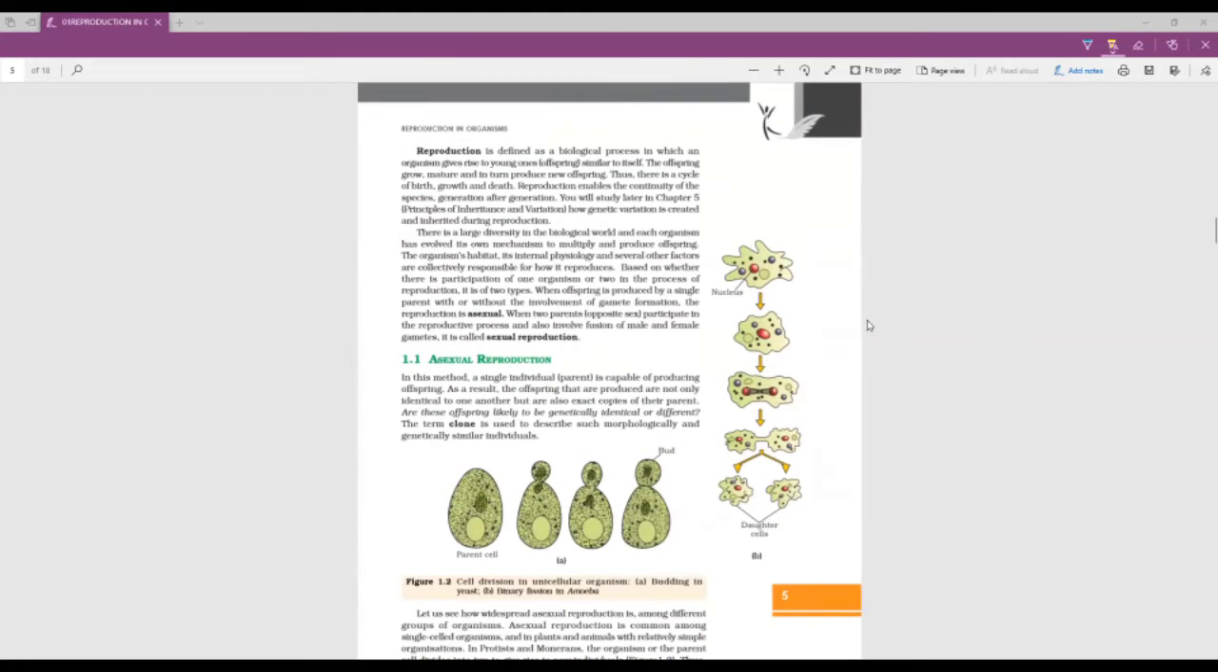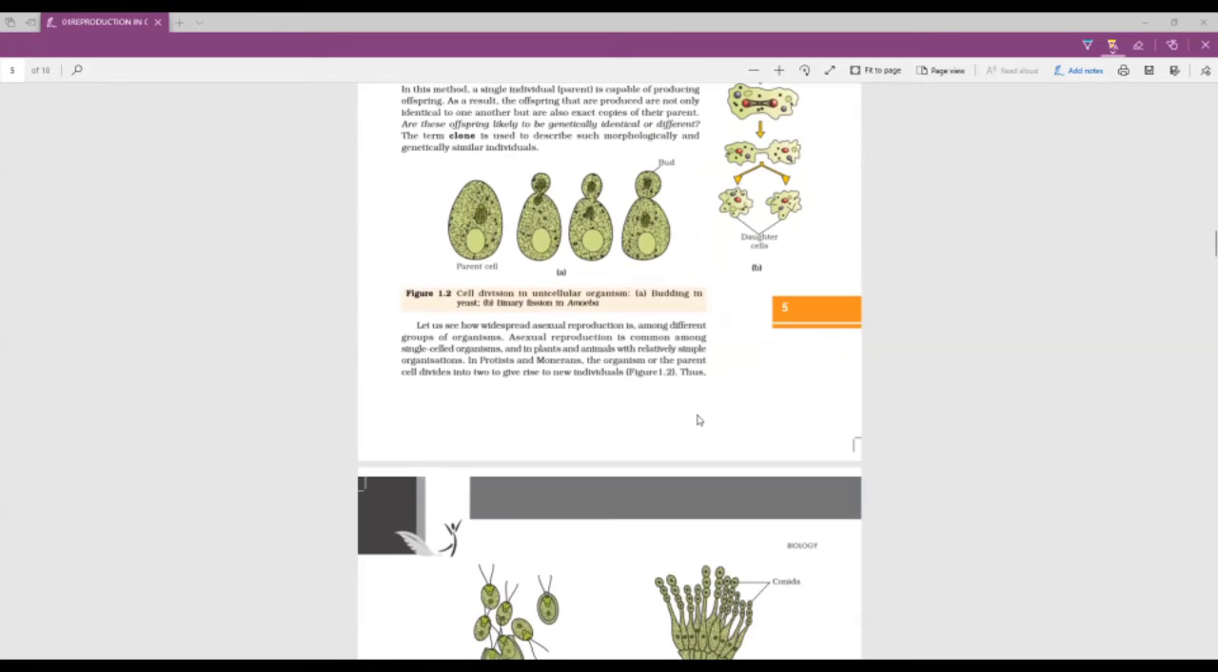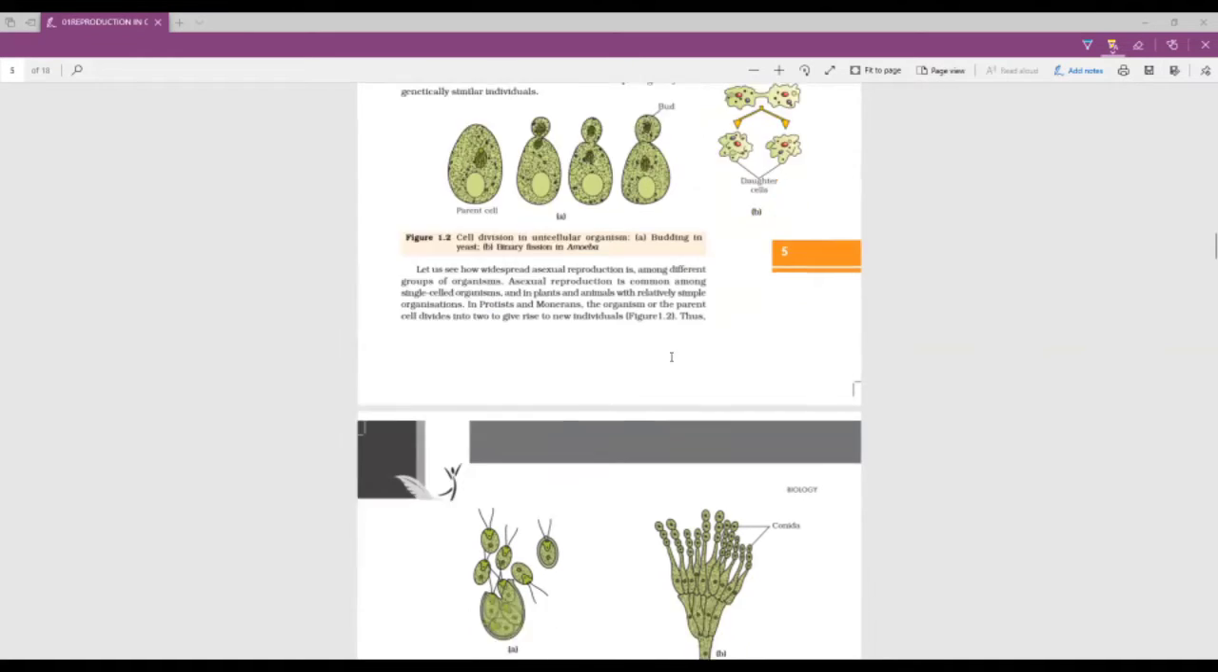Then we came to reproduction. What is reproduction? There are two types: asexual and sexual reproduction. Then we got into our main topic, which was asexual reproduction, in which a single parent gives rise to two or more daughter cells, and they're basically lookalikes. We give these lookalikes a term known as clone. Clone is used to describe morphologically and genetically similar individuals.